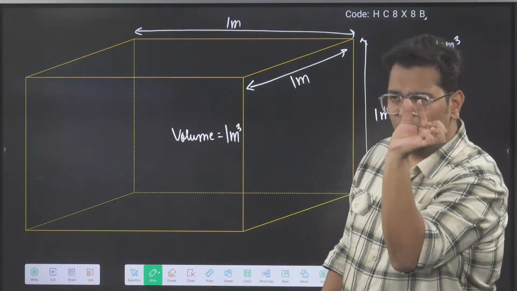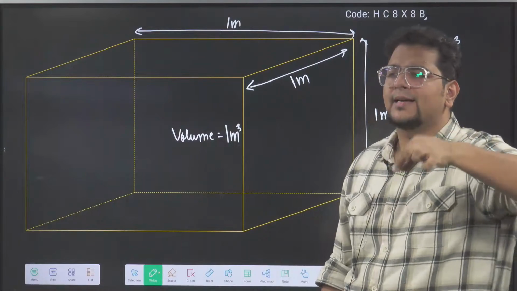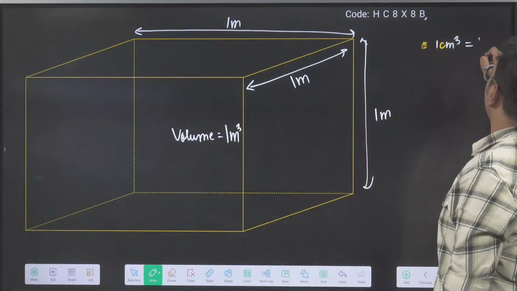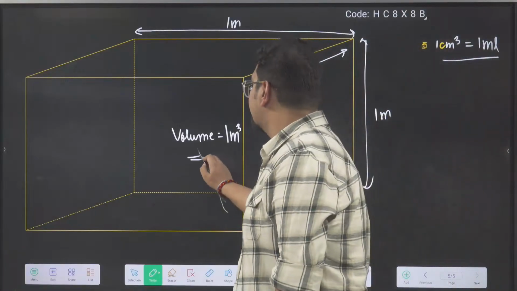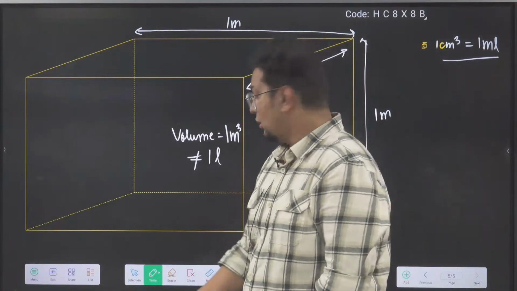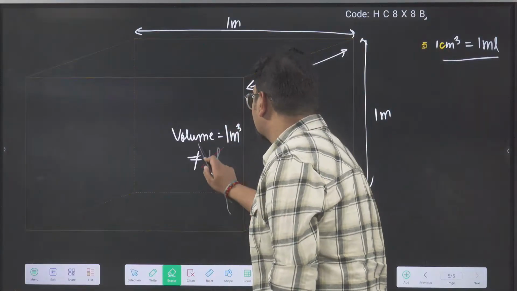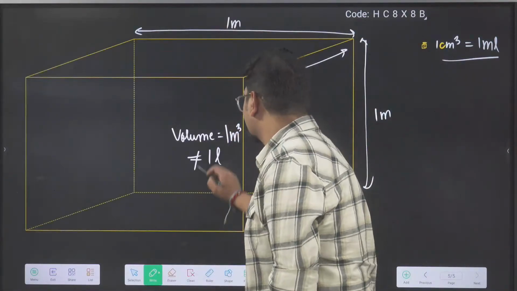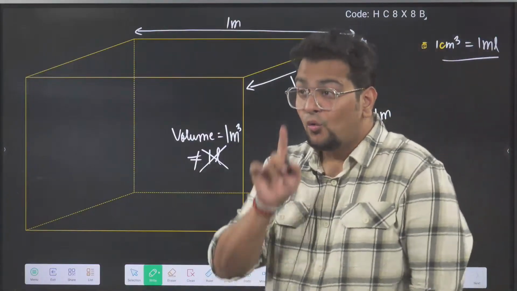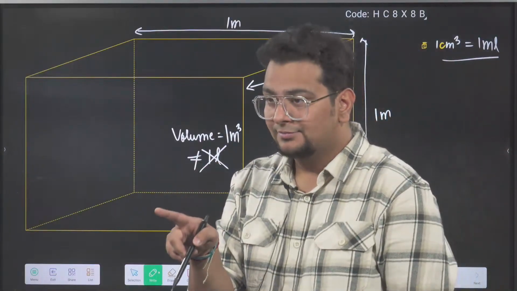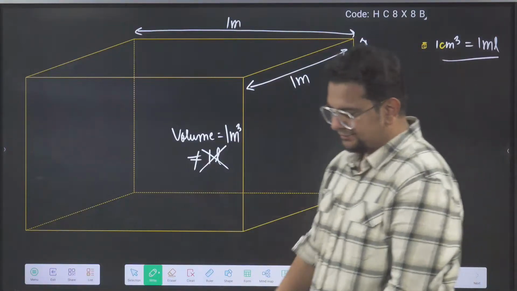That cube, if you take, the amount of water inside that is called 1 centimeter cube, also called 1 ml. 1 meter cube is not 1 liter. By mistake also don't think that 1 meter cube is 1 liter. 1 meter cube is not at all 1 liter. 1 centimeter cube is 1 ml. Say it.